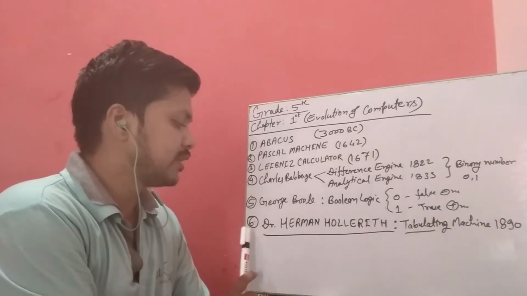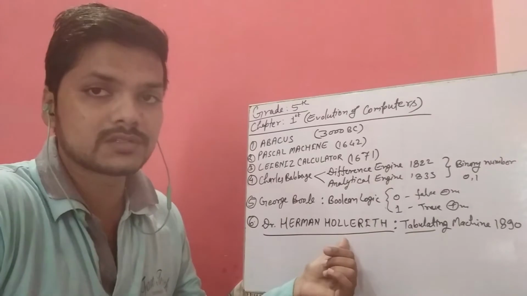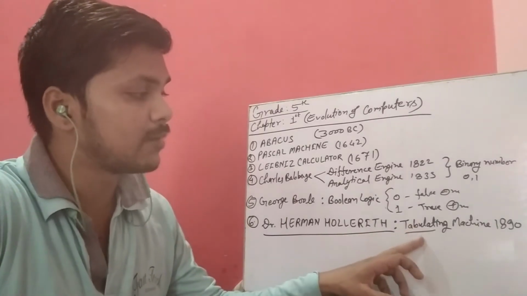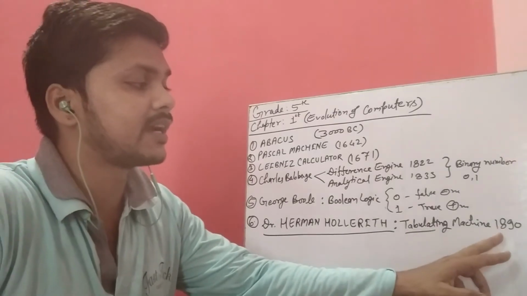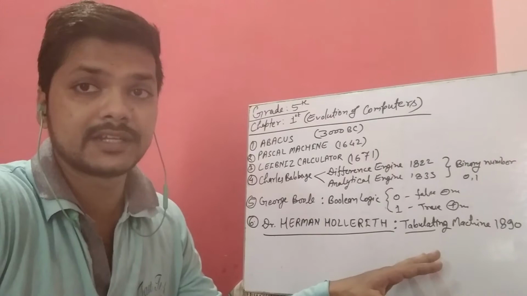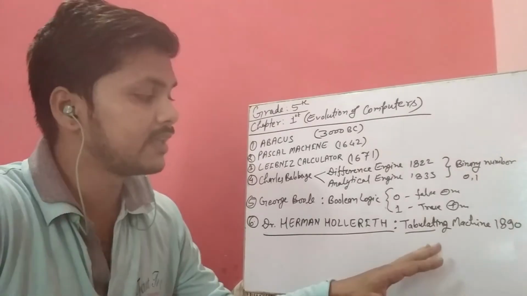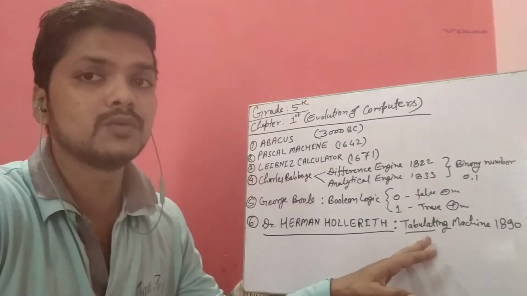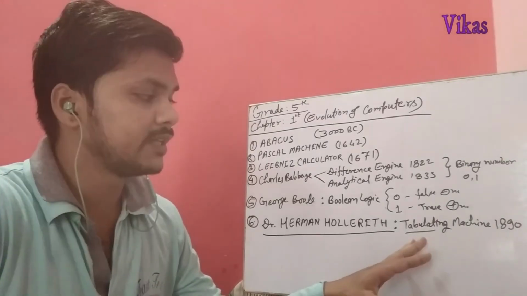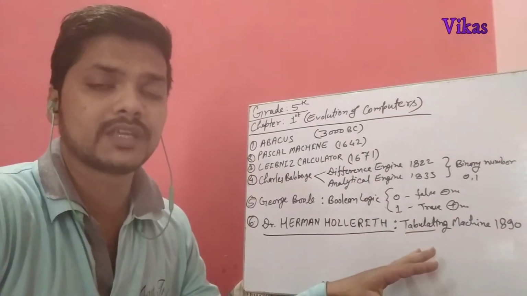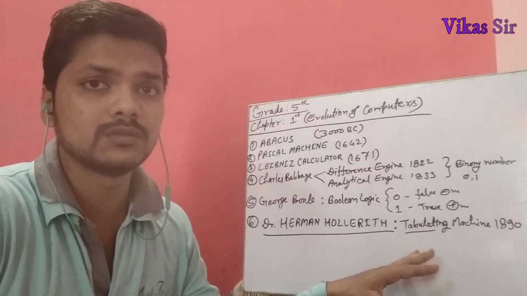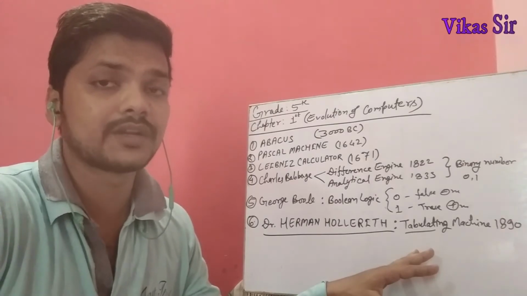After that, a new scientist comes here, an American statistician, who developed a tabulating machine in 1819. This tabulating machine was able to read the data and process it, and it was capable of reading the data, processing it, and giving the desired output. In this device, inputs were given with the help of punch cards, and the punched cards were used to record and store the data or information.